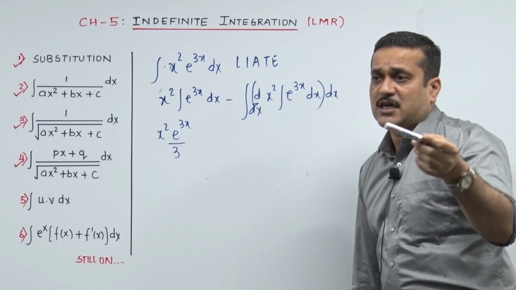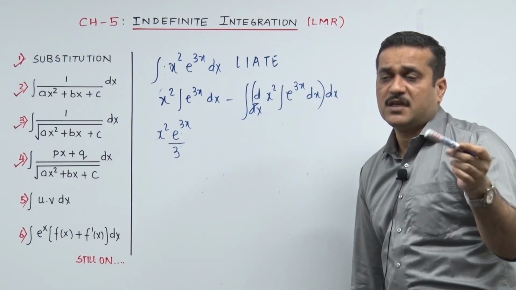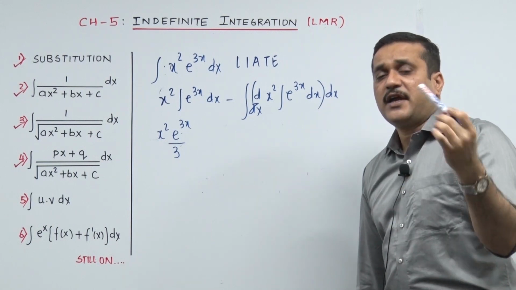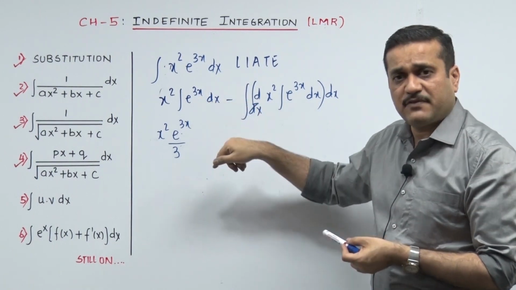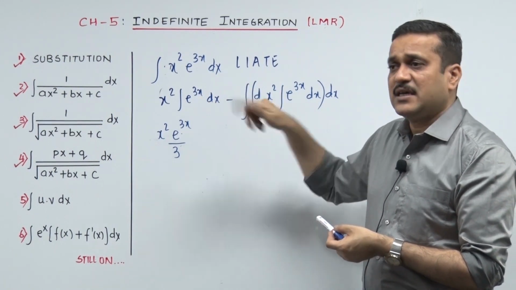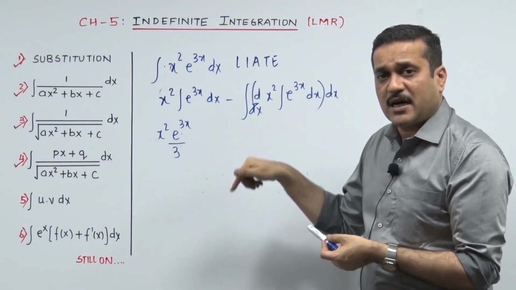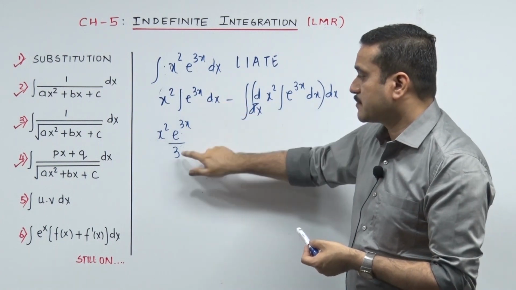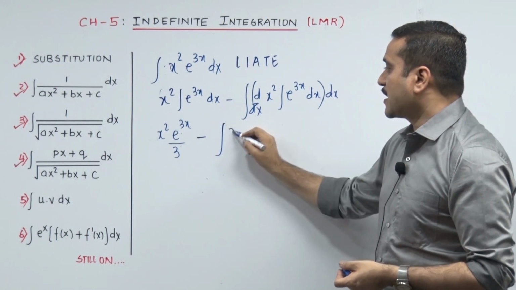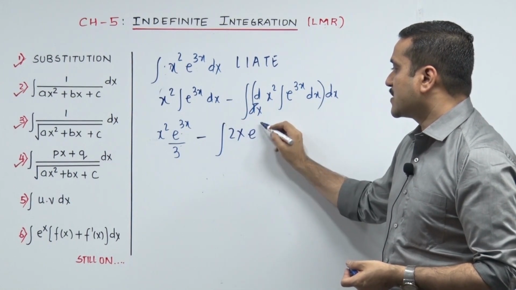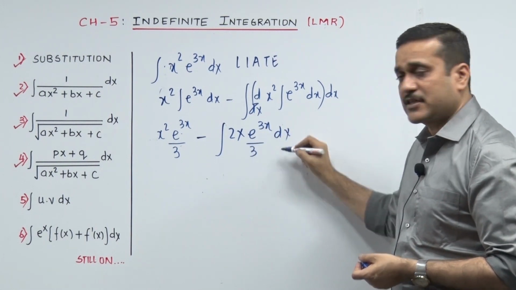If your x changes to some other linear form of x, 3x, apply the same formula what you would have done in e raised to x. e raised to x ka integration e raised to x, so e raised to 3x ka e raised to 3x. Having done that, divide the answer by the coefficient of x, 3. Got it. Now, minus, integrate, x square ka 2x ho gaya, e raised to 3x ka integration e raised to 3x upon 3. You are not going to ask me where this 3 came from? Coefficient of x. Got it.